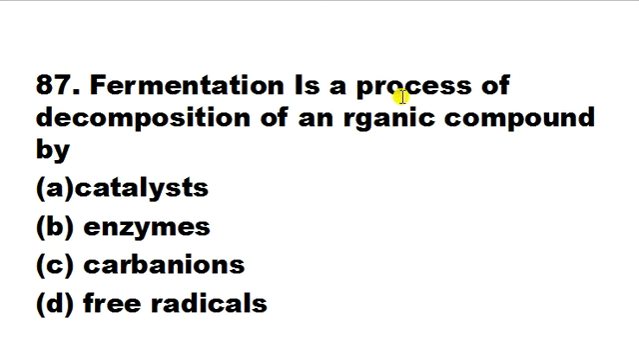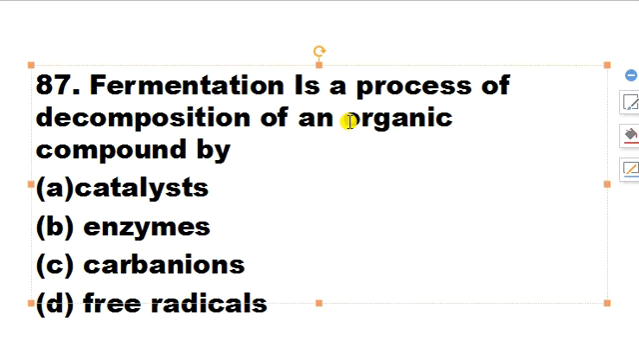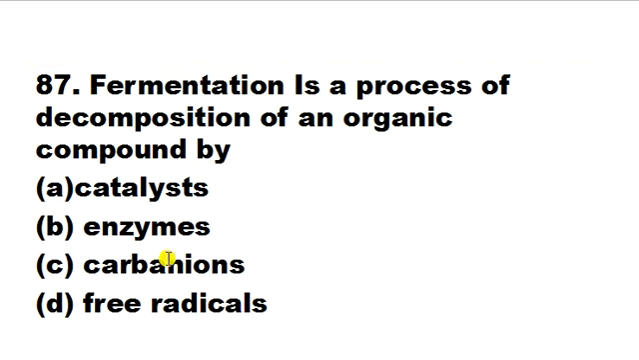Fermentation is a process of decomposition of organic compound by catalyst, enzyme, carbanion, free radicals. So here the correct answer is B. That means enzymes are used by various kinds of microorganisms like bacteria, yeast and others, and they are responsible for breaking down organic compounds into simpler forms, and this process is known as fermentation. So here the correct answer would be B. Enzyme is basically responsible for the fermentation process, and these enzymes are secreted by microorganisms.